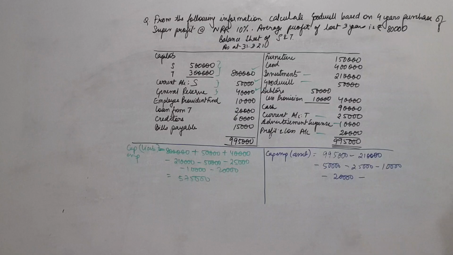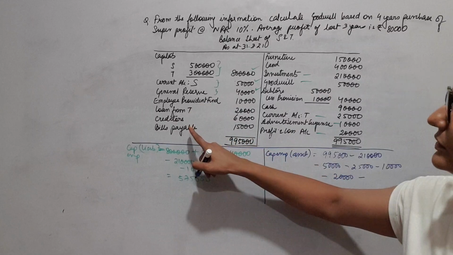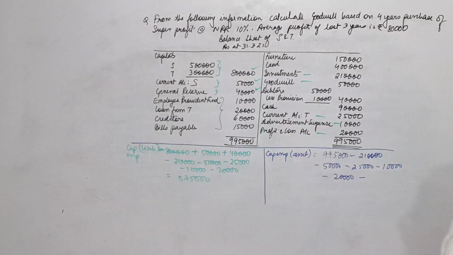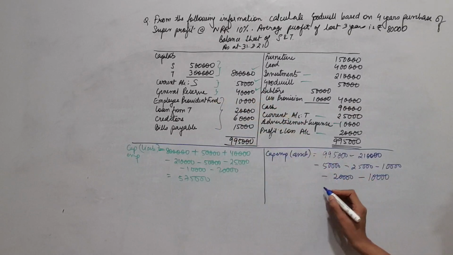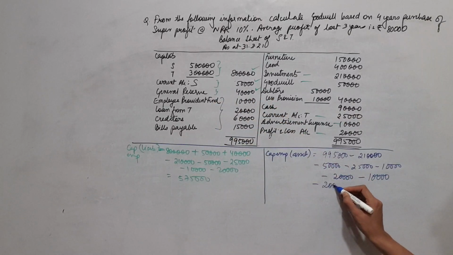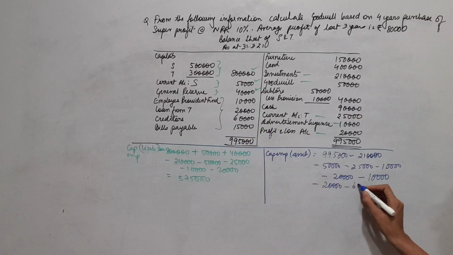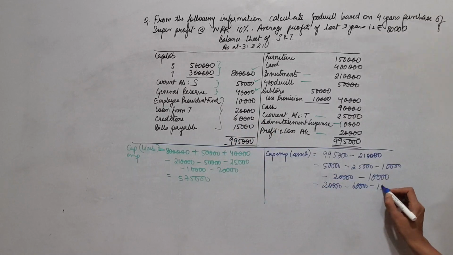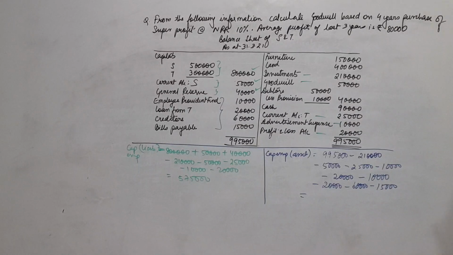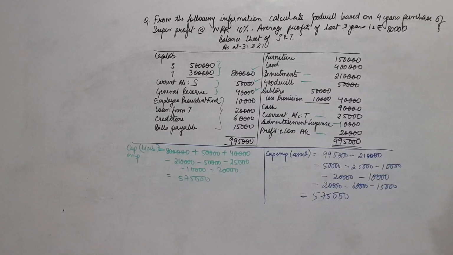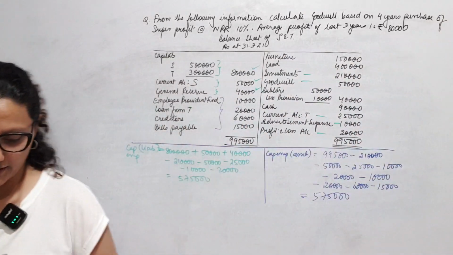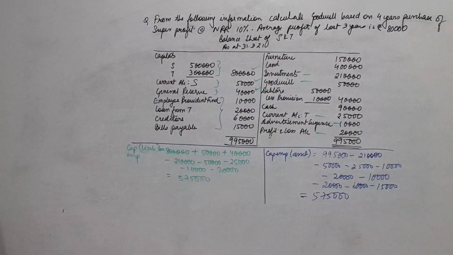Also, I have to subtract outside liabilities. Outside liabilities meaning 1, 2, 3, 4. Yes, all these 4 are outside liabilities. So this 10,000 employee provident fund, then loan from T 20,000, creditors 60,000 and bills payable 15,000. If you do this, of course the answer has to be the same, 5,75,000. Both ways it will come the same, has to. Okay, so here we have got our capital employed.